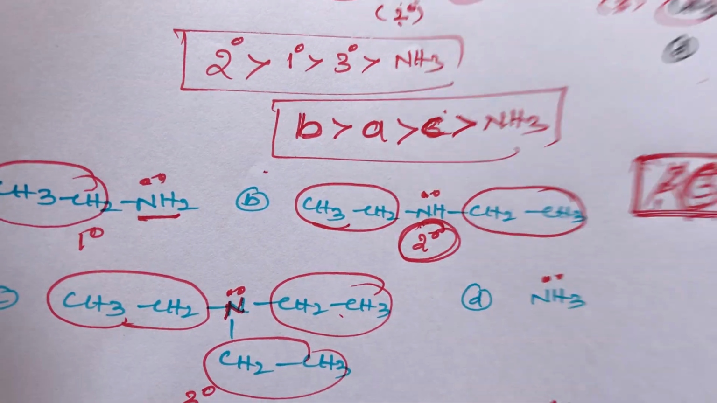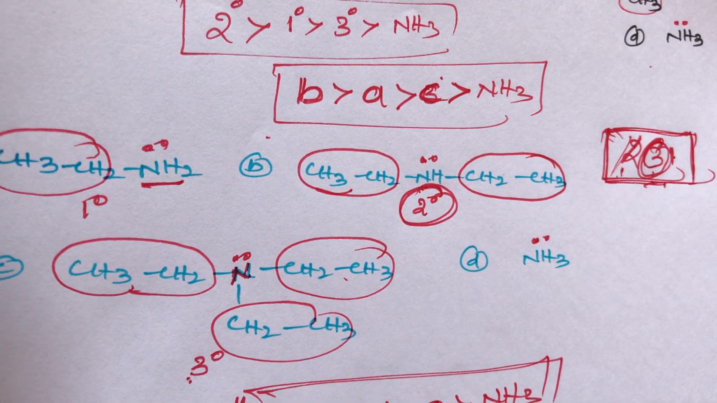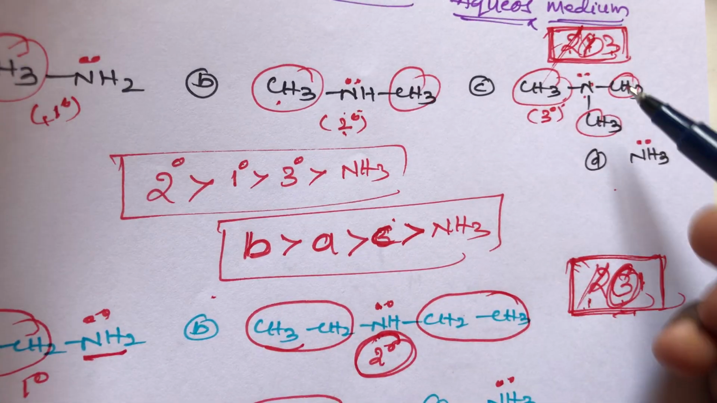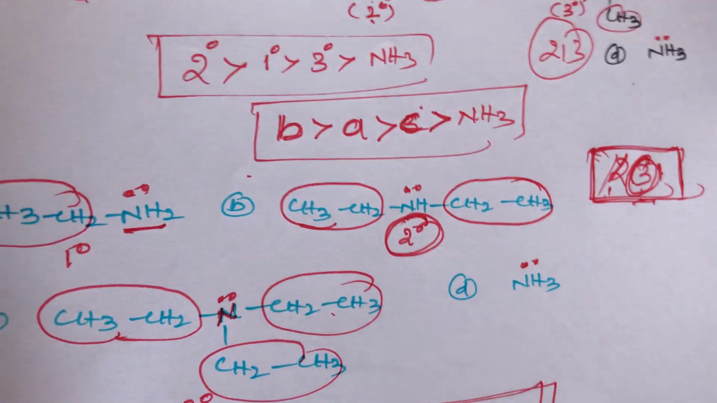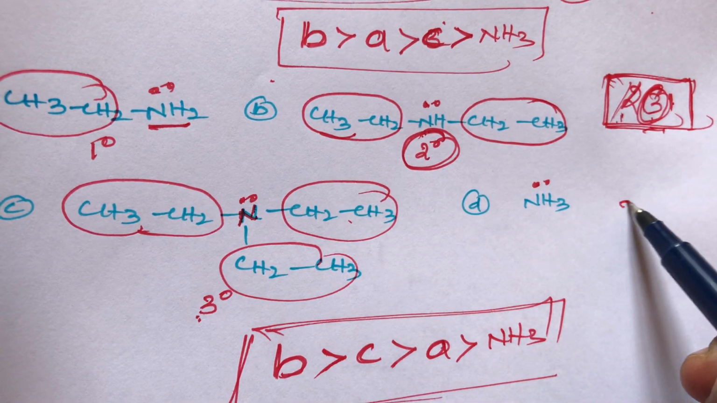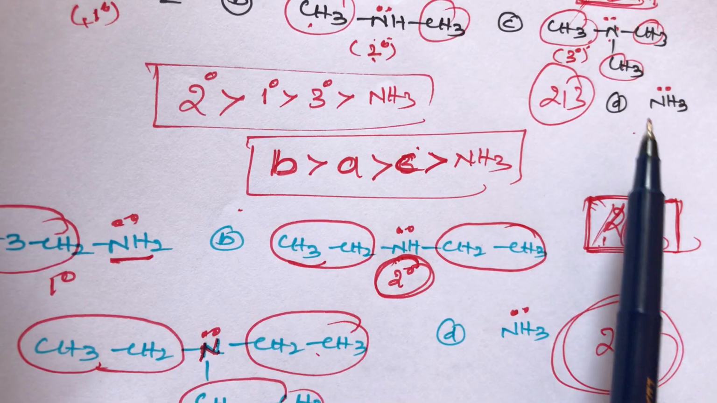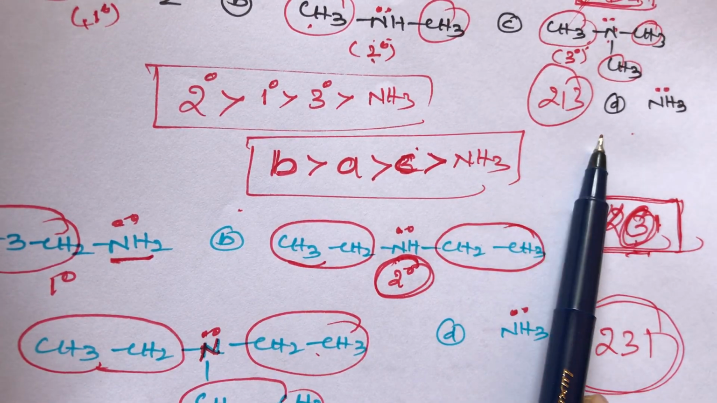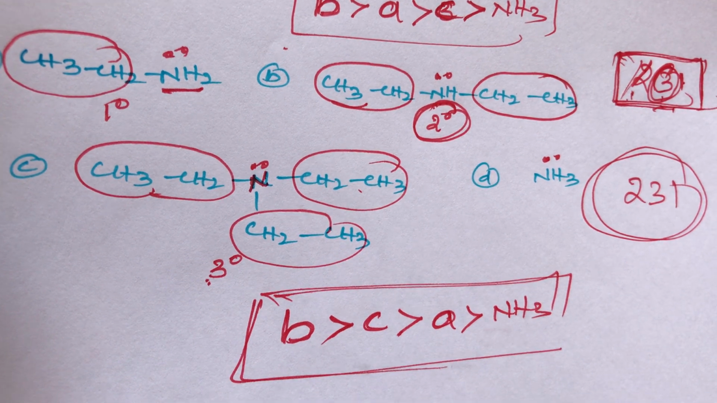So for basic strength of amines in aqueous medium, the methyl group trick is only 213, and the ethyl group trick is 231. This is the simple trick, students.